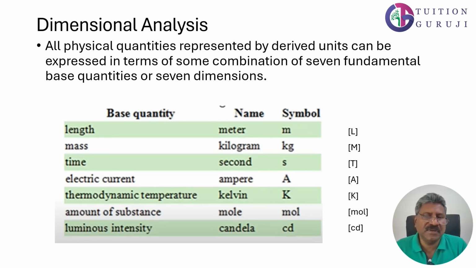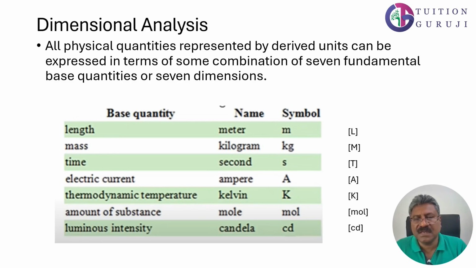We have already mentioned that in the SI system of units there are 7 base quantities: length, which is represented by the symbol m, mass in kilogram, time in seconds, electric current in amperes, thermodynamic temperature in K, amount of substance in mole, and luminous intensity in cd. All physical quantities represented by derived units can be expressed in terms of some combination of the 7 fundamental base quantities.